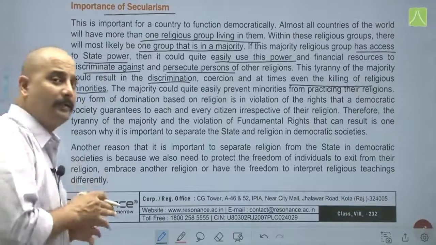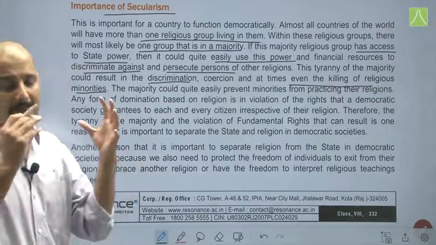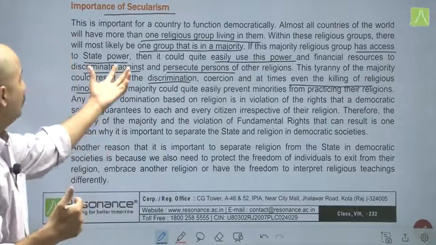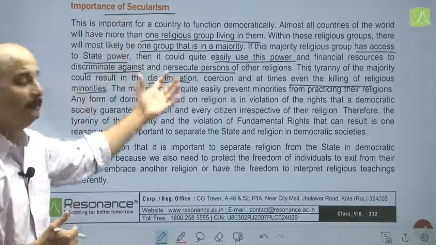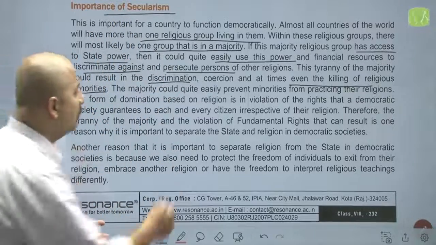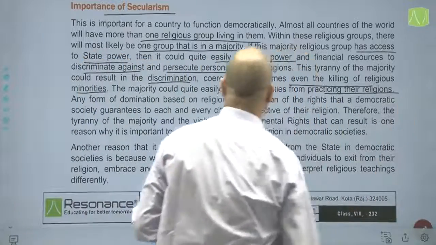Now, we are understanding why secularism as a concept is important. If secularism was not there in India, probably this would have been the scenario. The majority could quite easily prevent minorities from practicing their religions.